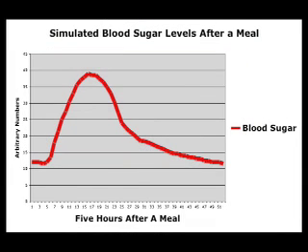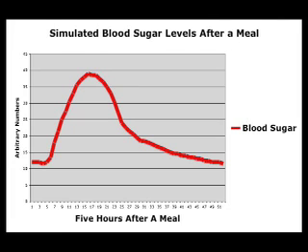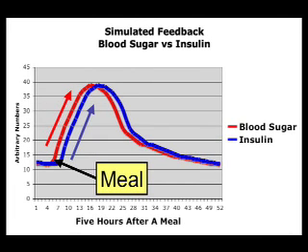The first example that we'll look at is the body's regulation of blood sugar levels through the negative feedbacks exerted by the hormones insulin and glucagon. This graph is a simulated curve of blood sugar levels for about 5 hours after a meal. Shortly after a meal is eaten, blood sugar begins to rise, and in response, the body releases insulin, whose effect is to lower blood sugar. Insulin's effect is called a negative feedback because it counteracts this rise in blood sugar.